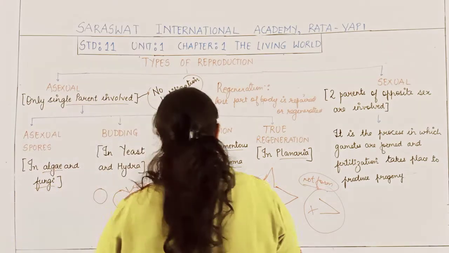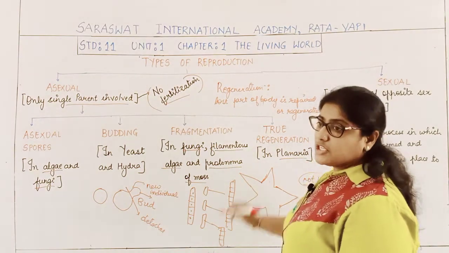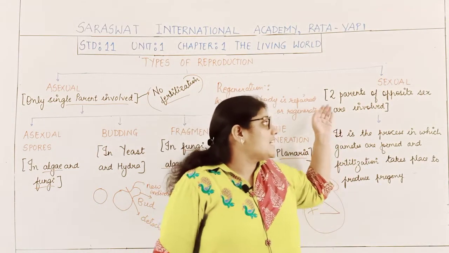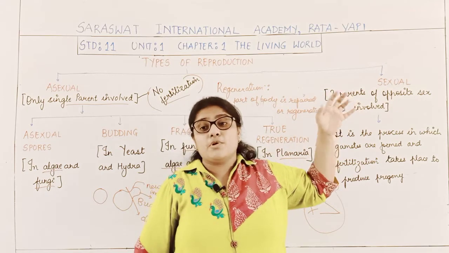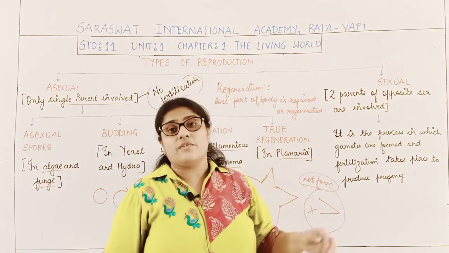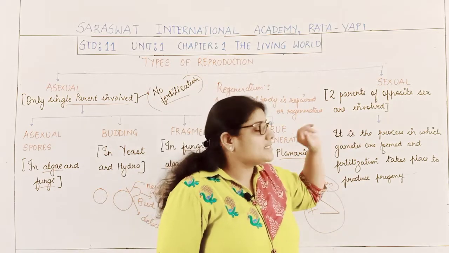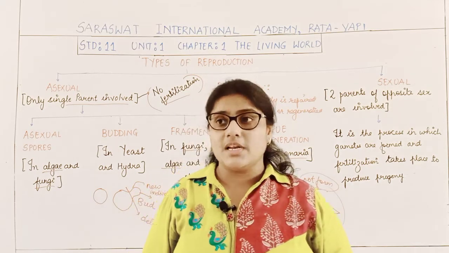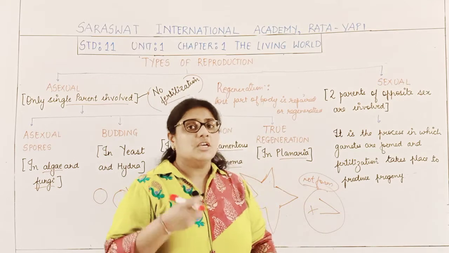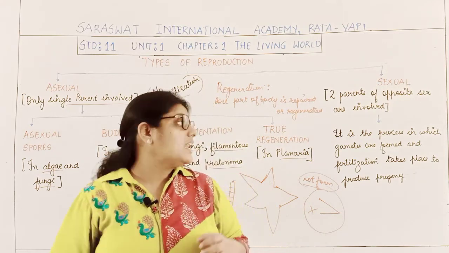Now students, the second way of reproduction is sexual reproduction. So what is sexual reproduction? The process of reproduction in which two parents of the opposite sex are involved. What is that called? It is called sexual reproduction.